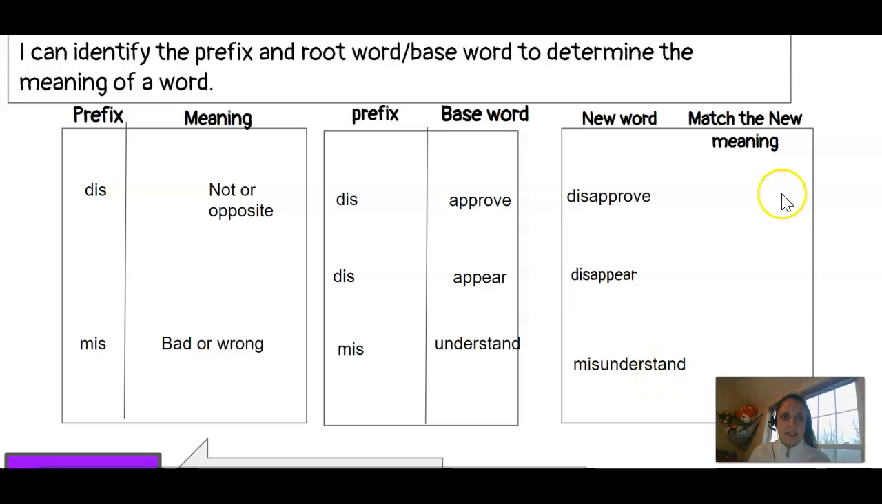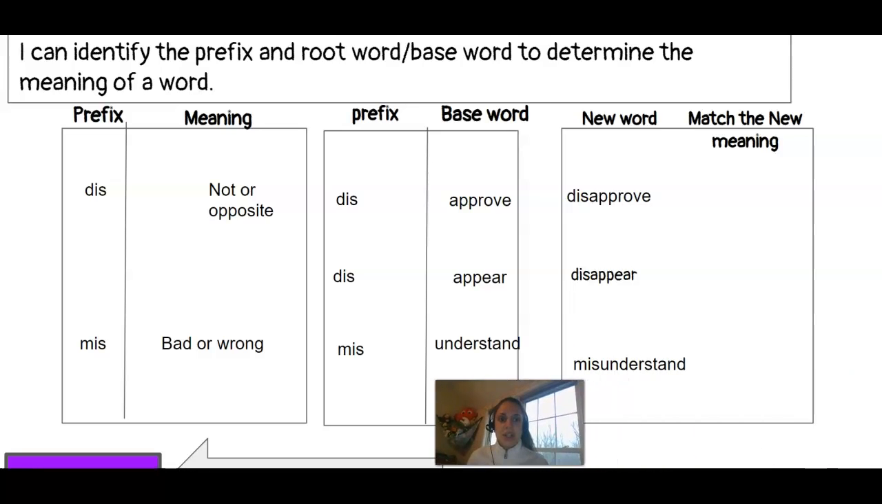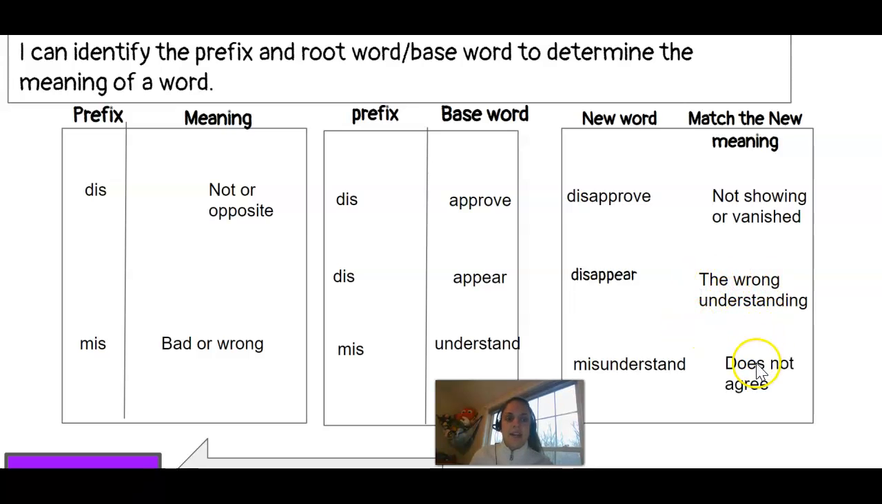Misunderstand. Now we're going to have the meanings appear. They won't be in the right order, but we will have to match the new word that has the prefix added to the base word to the definition. That's what you will have to do on your word work for Tuesday on your Reading Wonders backpack. Okay, so one definition is not showing or vanished. Another definition is the wrong understanding. And another definition is does not agree.